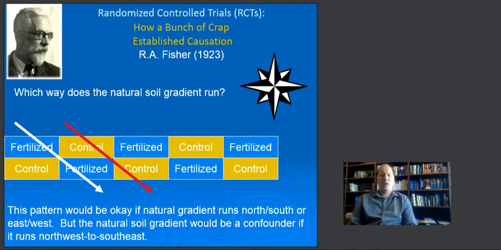For example, what if instead of running north-south or east-west, the soil gradient runs from northwest to southeast? Then the fertilized soil would carry natural quality of crop gradients from northwest to southeast, and likewise that soil variation would carry with the water flow from control to control. In other words, you wouldn't have the control that you would wish for this experiment. There would be a confounder. Well, this creates a problem. So Fisher had to figure out a way to deal with this.